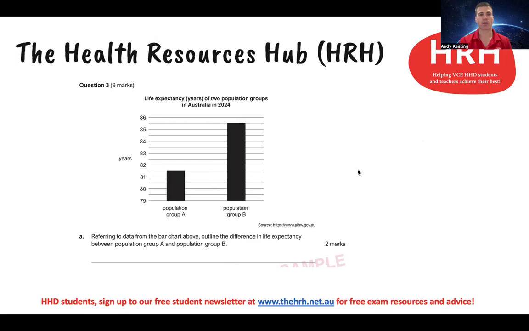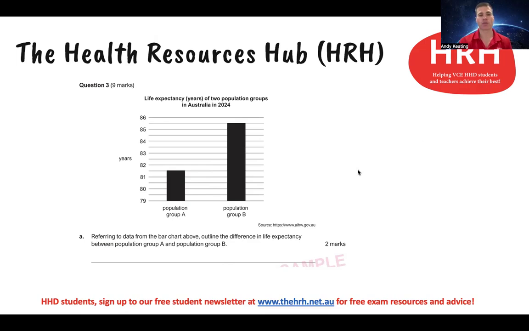It starts with some information here in the graph. You can see the life expectancy of 2 population groups in Australia in 2024, with the years on the y-axis and the different population groups A and B on the x-axis. When you see information like this in the exam, you should be thinking about what part of the course it seems related to. Hopefully this flags that it's Unit 3 Area of Study 1, where you're looking at different population groups and variations in health status.